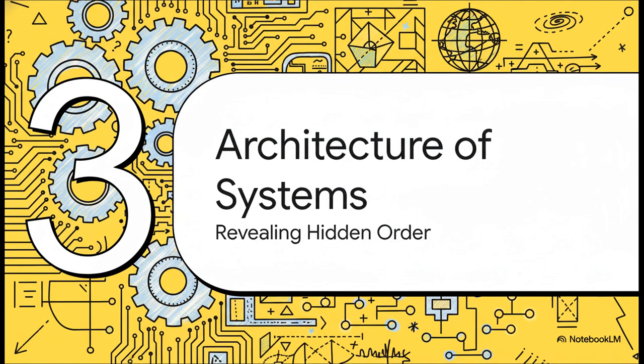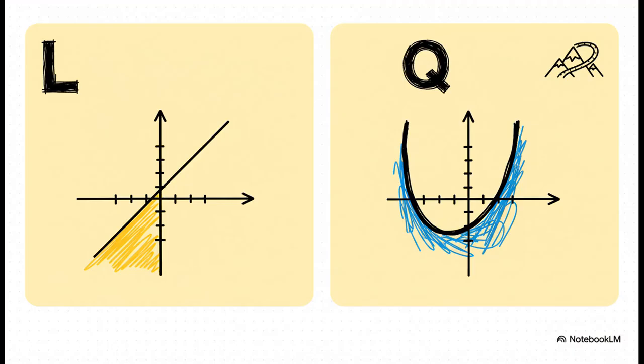All right, for our third leg of the journey, we're zooming out. We're going from mapping single objects to understanding entire systems. We're on the hunt for the hidden order and how complex things fit together. So how does math even begin to model these systems? Well, we start with two basic types. You've got L for linear systems. Those are predictable, they're proportional. Double the input, you get double the output. And then you have Q for quadratic systems. They're the first, simplest step into the nonlinear world, capturing all the curves and turning points we see in real life.